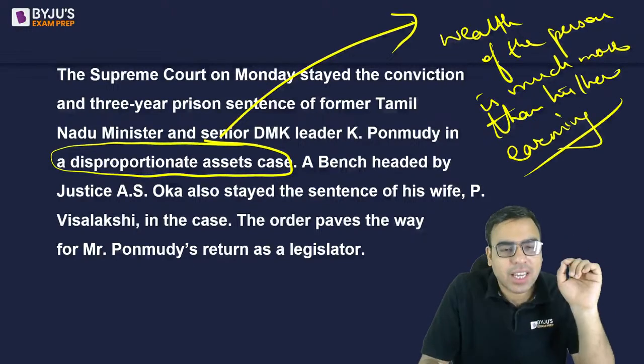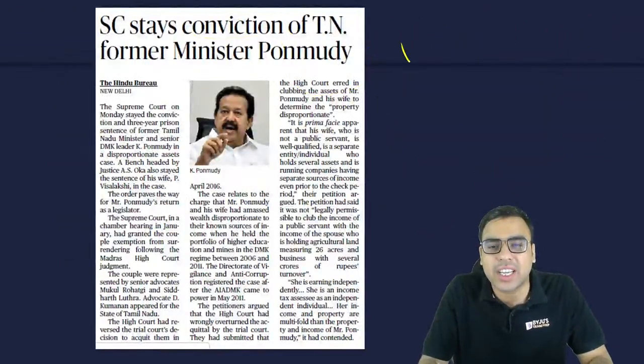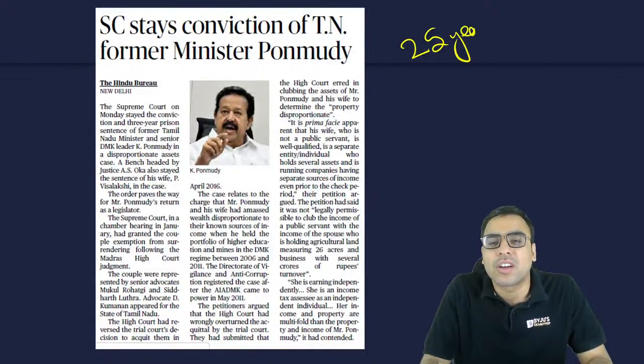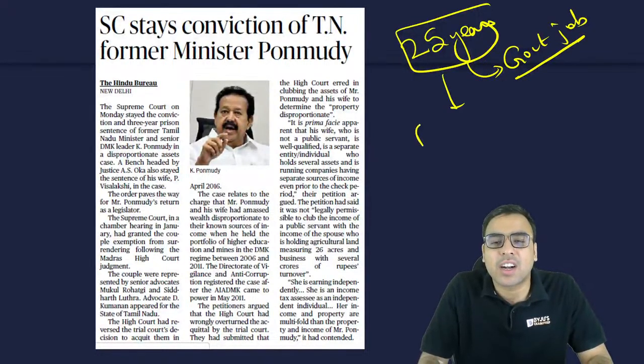Just for a rough example, I am explaining what a DA case is. Suppose a person is 25 years old and he got a government job, and his salary is, let's say, around 50,000 rupees per month.